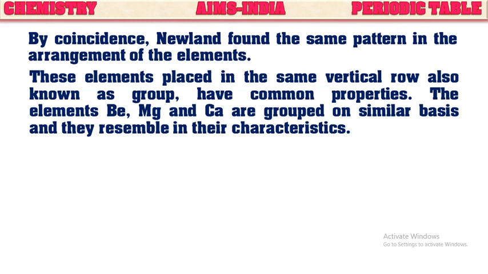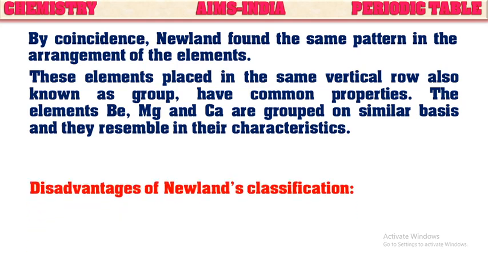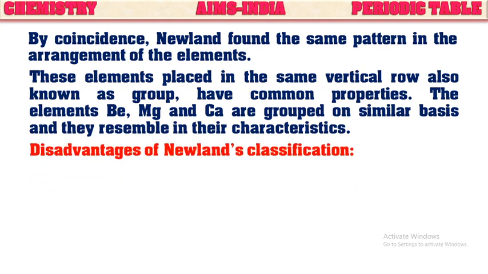These elements placed in the same vertical row, also known as a group, have common properties. For example, the elements beryllium, magnesium and calcium are grouped on a similar basis and they resemble in their chemical characteristics. But there are some drawbacks in Newland's classification also.